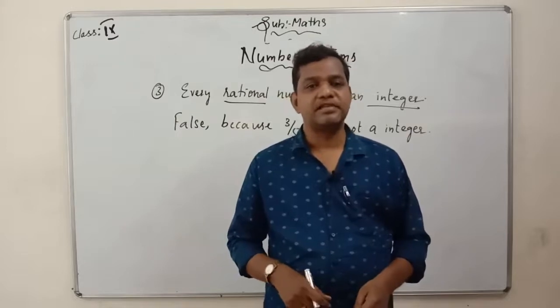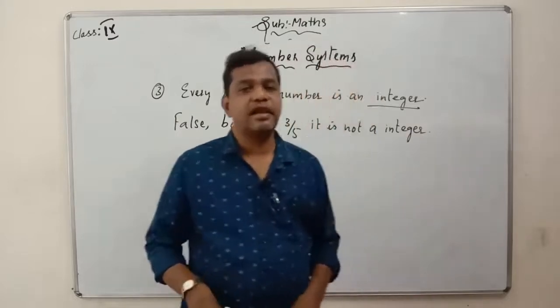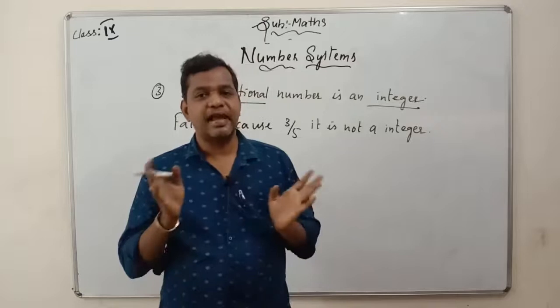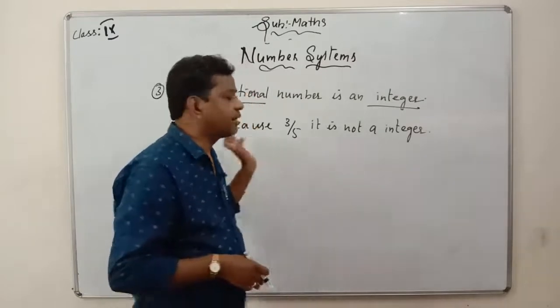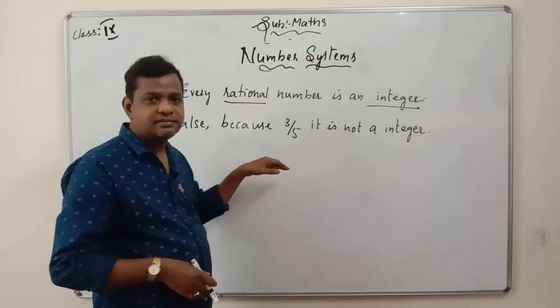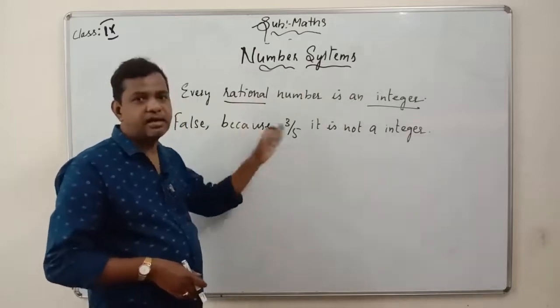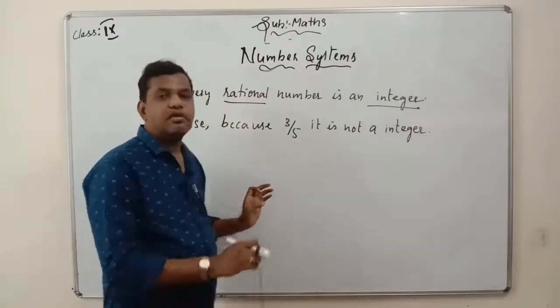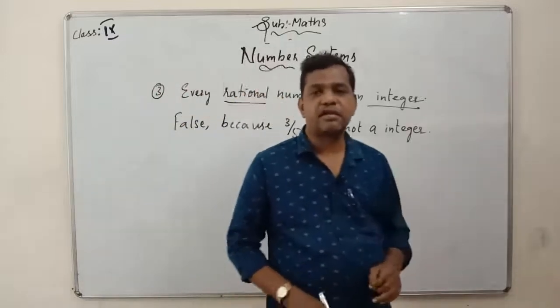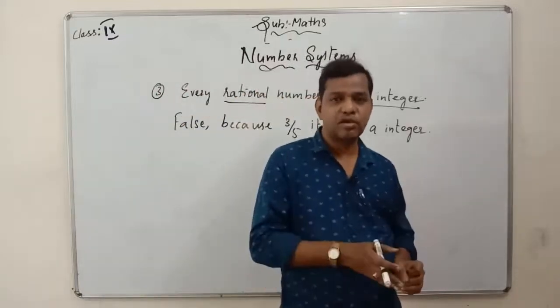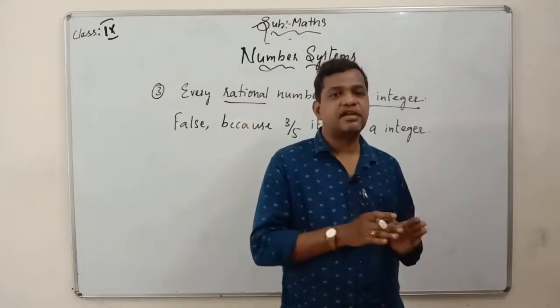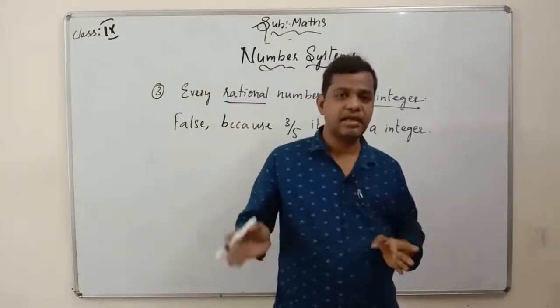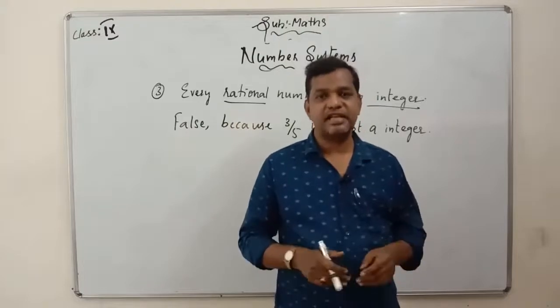Tomorrow, in the next class, you will see how to represent any rational number or irrational number on the number line, like what I did in the first point. You can show every rational number on the number line, and you can also see what rational numbers are there in between two numbers. That will be seen in the next class.